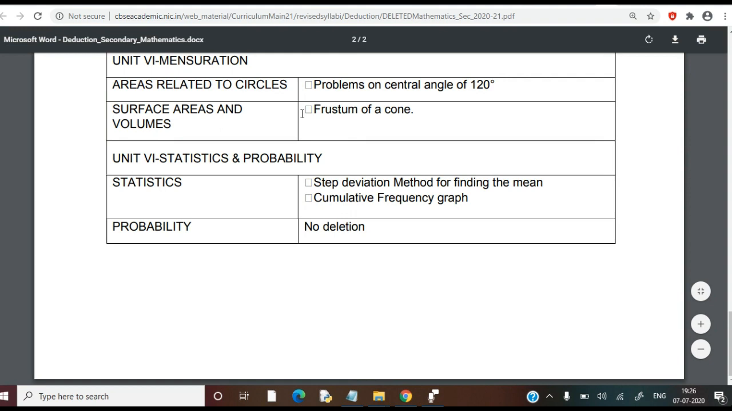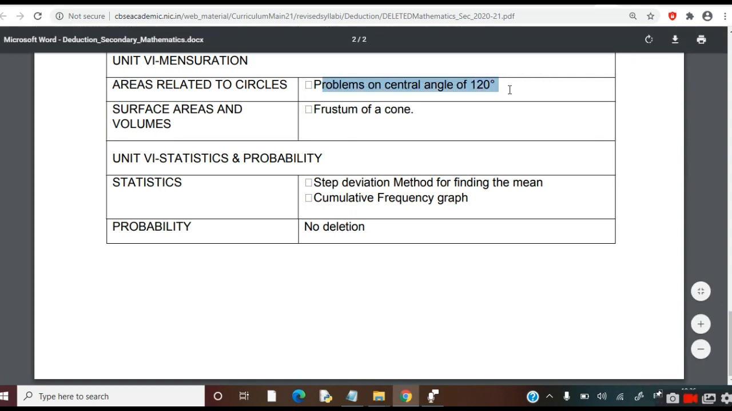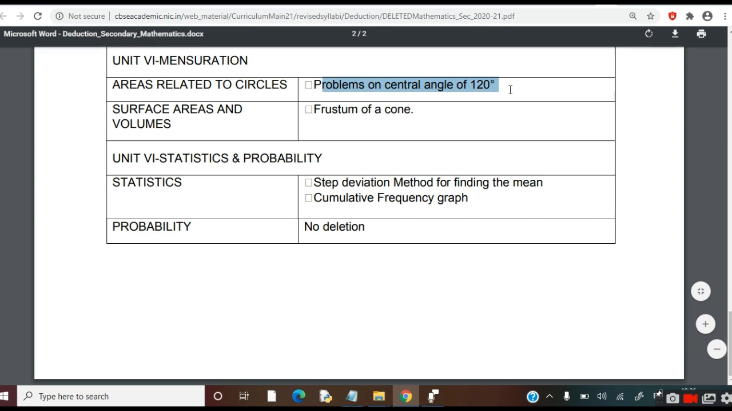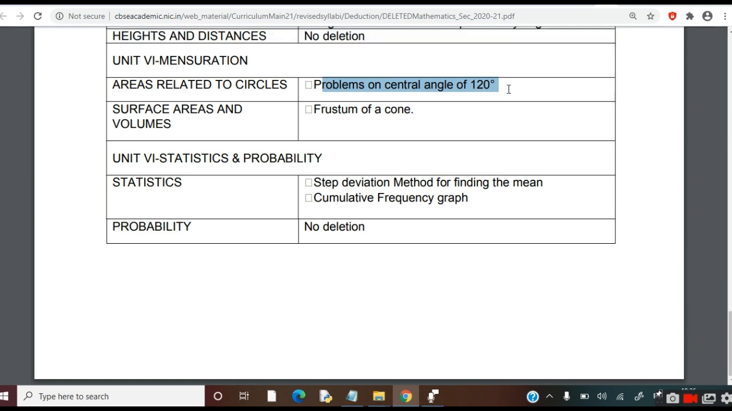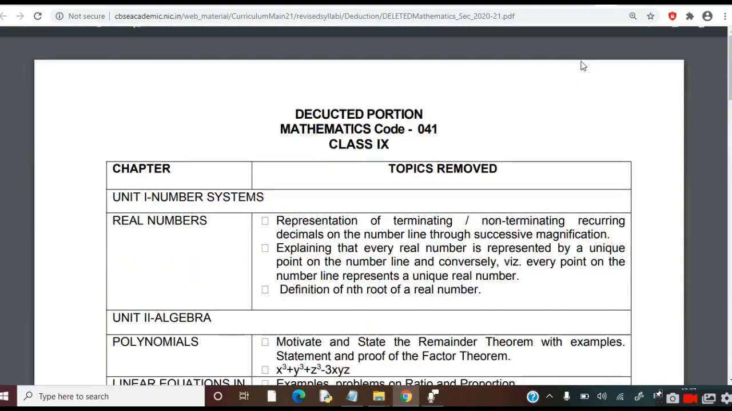From unit 6, mensuration. Chapter areas related to circle. The following topic is deleted: problems on central angle of 120 degree. Surface areas and volumes, frustum of cone. This topic is deleted. From unit 6, statistics and probability. Following topics are deleted, that is step deviation method and cumulative frequency graph. And from chapter probability, there is no deletion. So you have to study the whole, complete chapter. That is quite interesting. Now you have to study less.